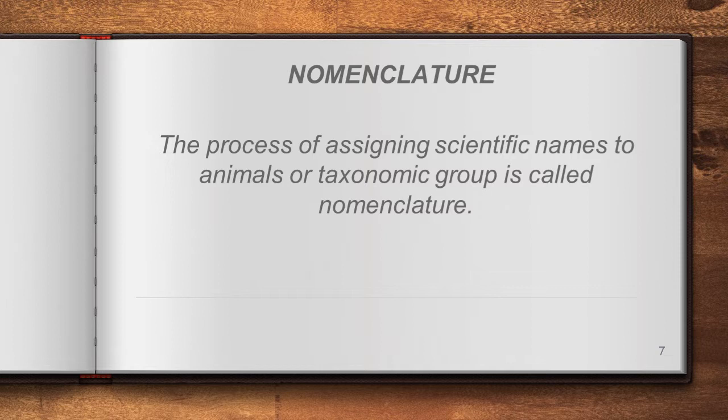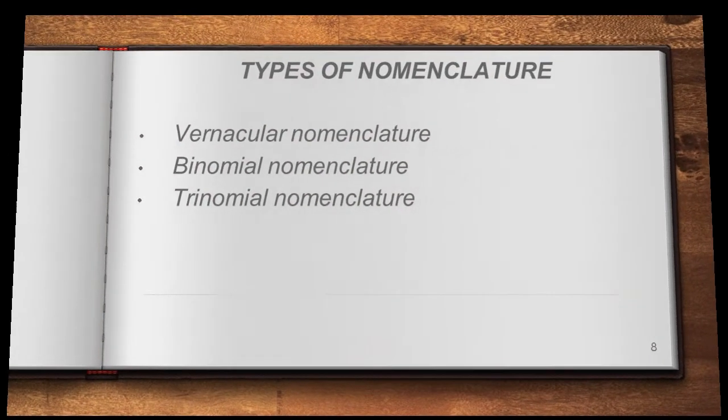Nomenclature is the process of assigning scientific names for animals or taxonomic groups. So let us see what is there behind this scientific name and why we have to give the scientific name. What are the rules we have to follow for the scientific name and how can we assign this scientific name? Those details we are going to follow. Clear?